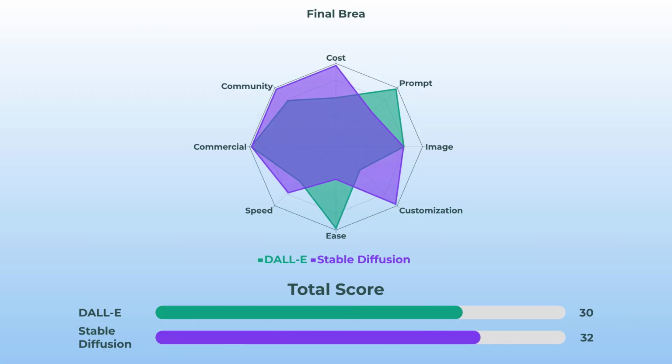Let's sum up all the categories in a radar chart. It's like the battle stats in one view. DALL-E dominates for simplicity, prompt handling, and pro-quality images, while Stable Diffusion spikes with cost savings, customization, and a powerhouse community. The strengths and weaknesses of each are honestly so clear when you put them side by side.